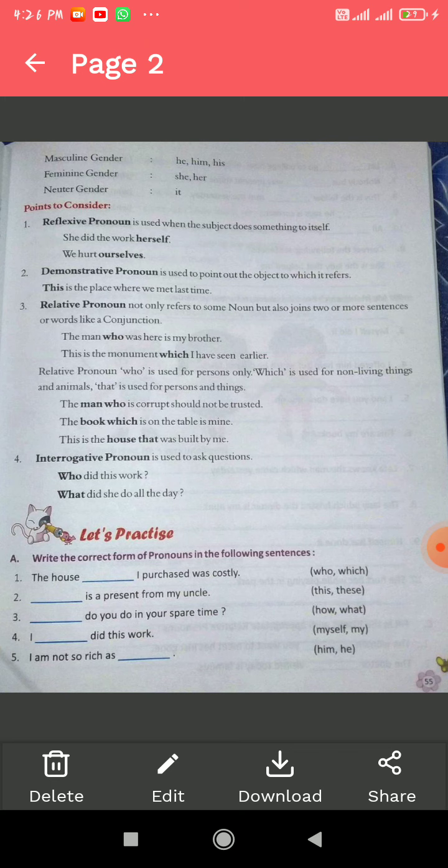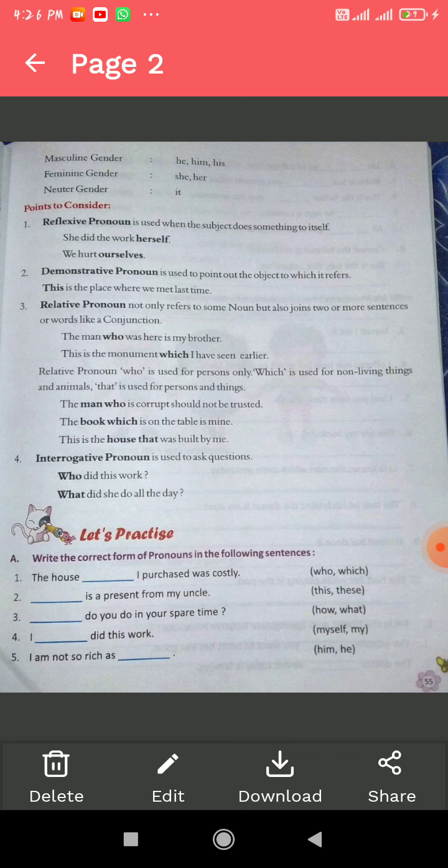"The book which is on the table is mine." Here the book is a non-living object, so we must use the relative pronoun which. Another example: "This is the house that was built by me." The house is also a non-living object, so we must use the relative pronoun that.